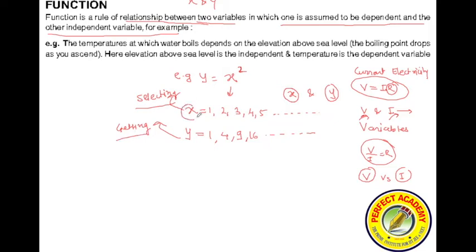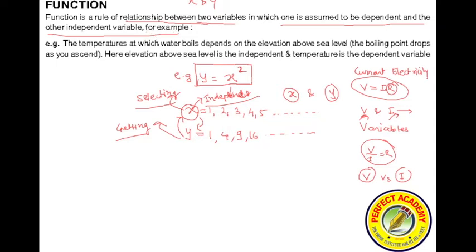So in this case we say y depends on x, but x is independent. You can choose any value for x independently, and once you choose that value of x, accordingly the y value will vary. Hence I will say y is a function of x. So this is the meaning of the definition: function is a rule of relationship between two variables in such a manner that one is assumed to be independent and the other is a dependent variable.